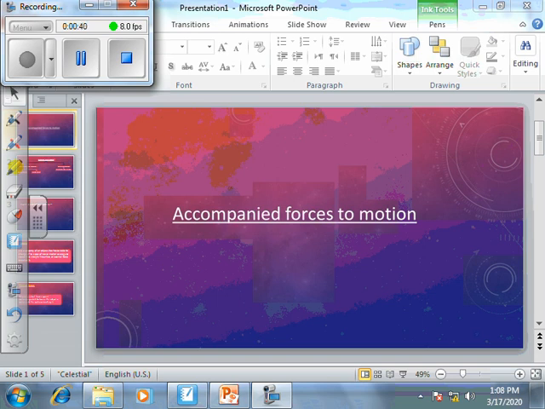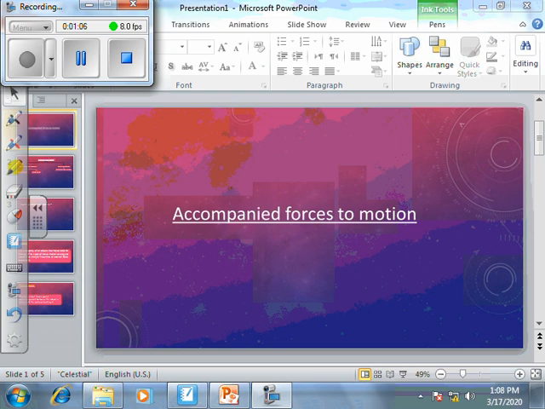That's lesson 2, unit 2. We are going to understand it with each other. Okay, our title is accompanied forces to motion. What's meant by accompanied forces to motion? It's a type of force resulting due to the movement of a car, of a train, of a person, and we are going to discuss it briefly with each other.